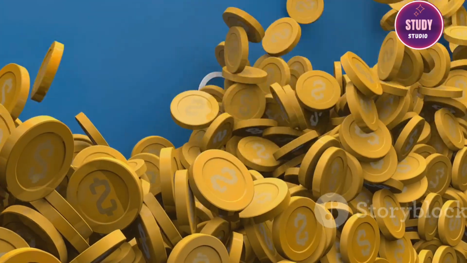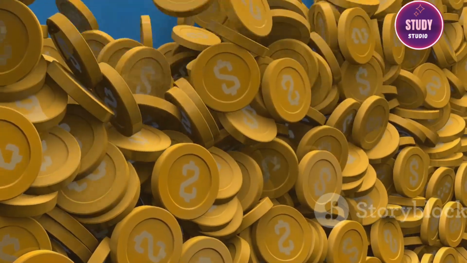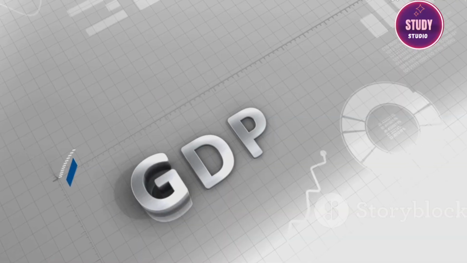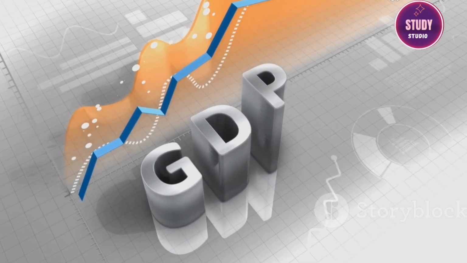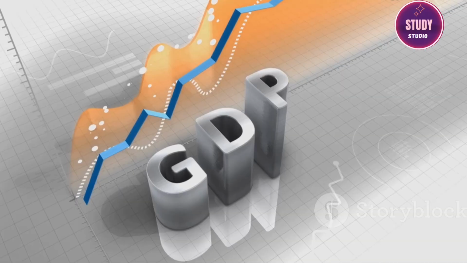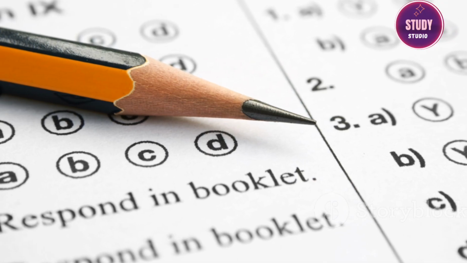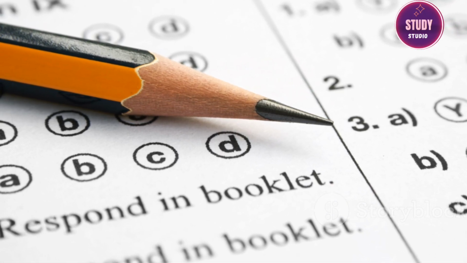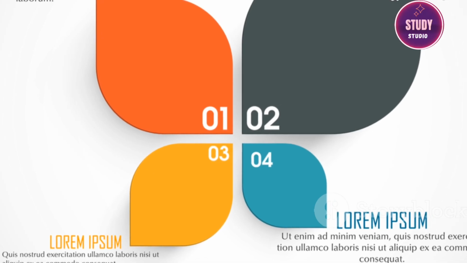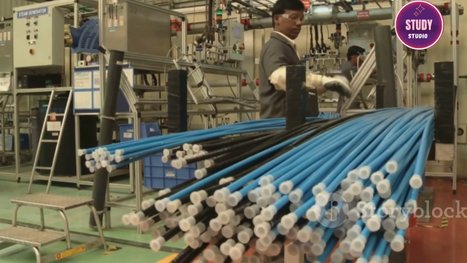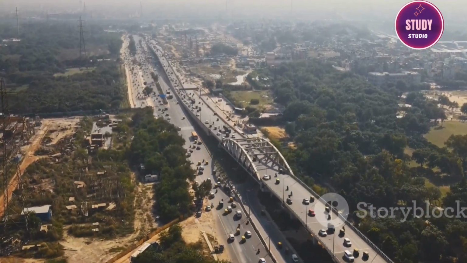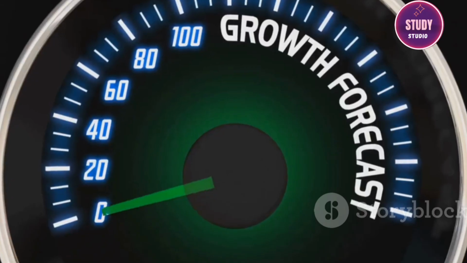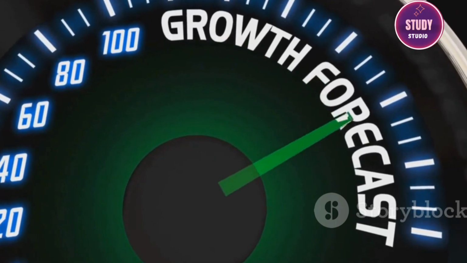Introduction: How to frame your mains answer. Friends, whenever a big economic number like this hits the headlines, you can bet it's a potential question for GS Paper 3. The question might be straightforward, asking you to analyze the recent GDP growth. Or, it could be more nuanced, asking about whether this growth is sustainable and what it means for inclusive development. Your introduction needs to be sharp, concise, and packed with data. It should immediately tell the examiner that you know what you are talking about. Here's a great way to frame it.